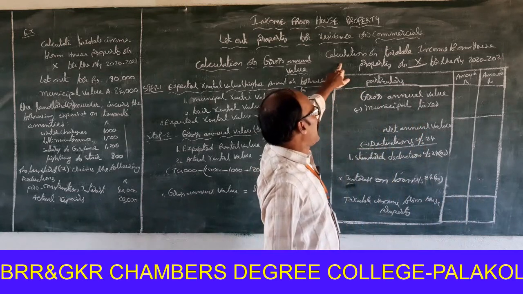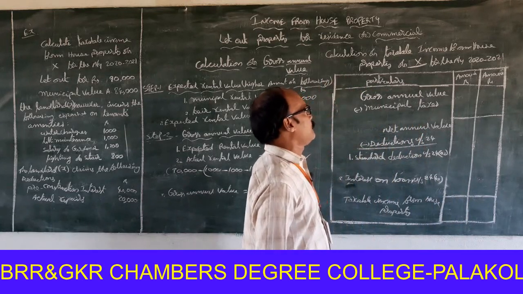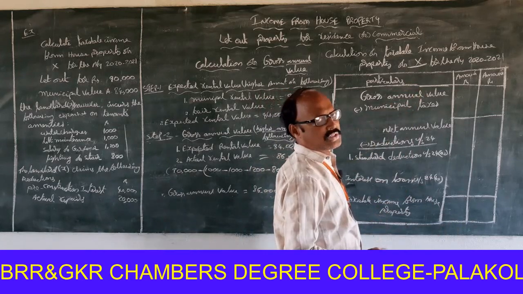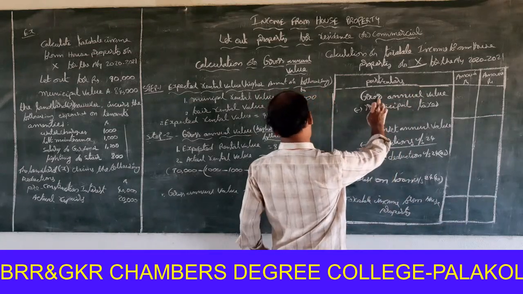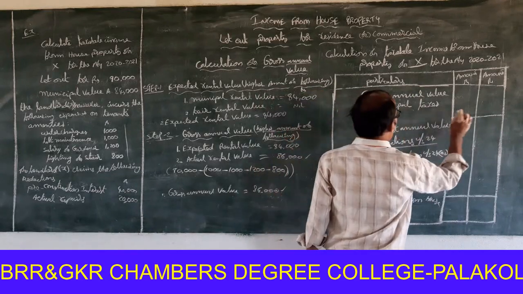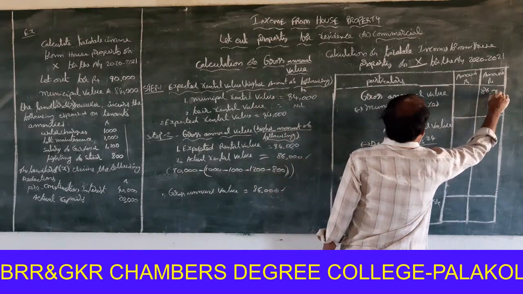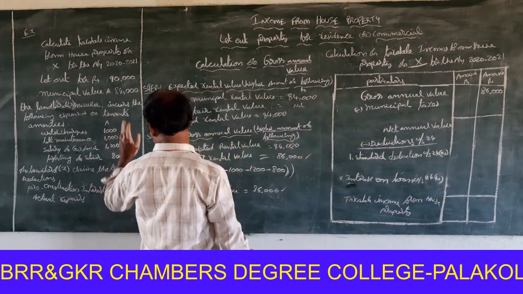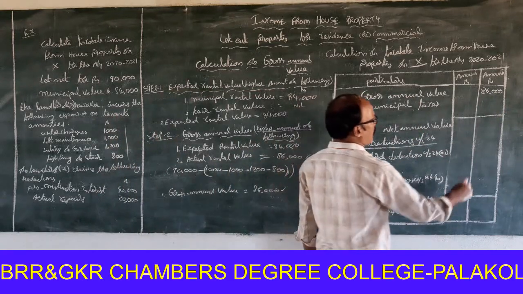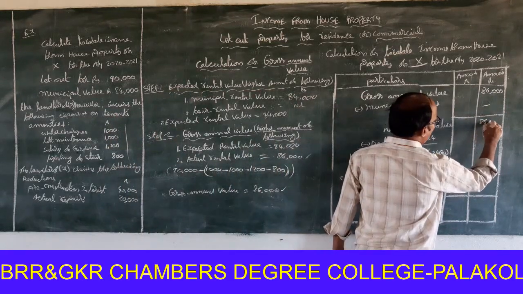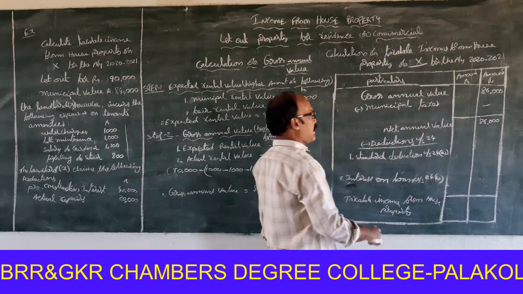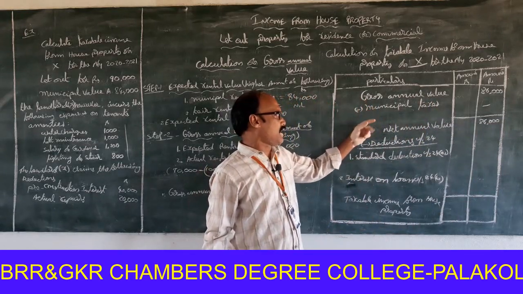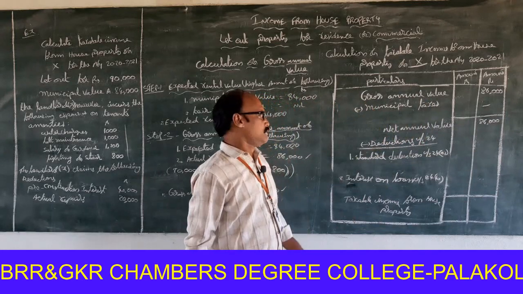Right. Calculation of taxable income from house property of X for the assessment year 2020-21. Gross annual value. How much? Look at this. 86,000. Next, municipal taxes. There are no municipal taxes in the problem. Nil. Gross annual value minus municipal taxes, net annual value, 86,000.